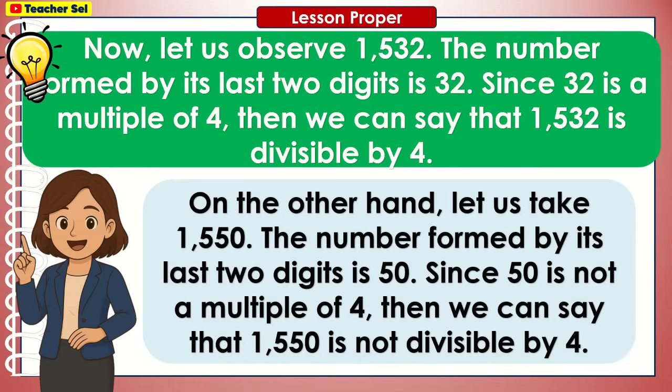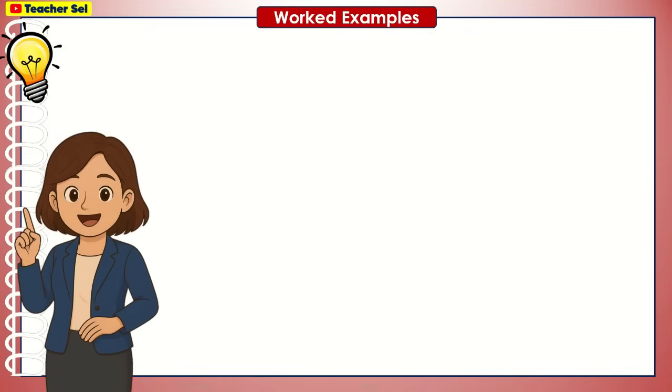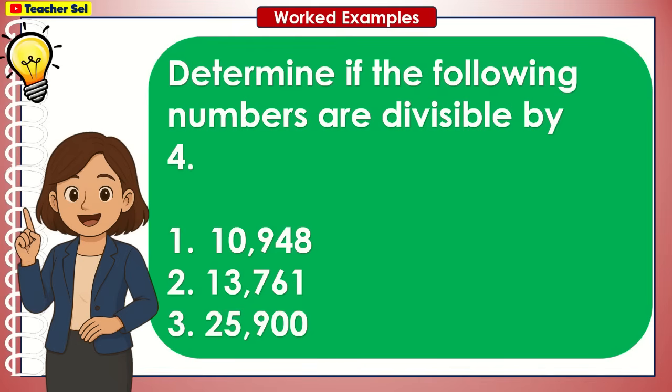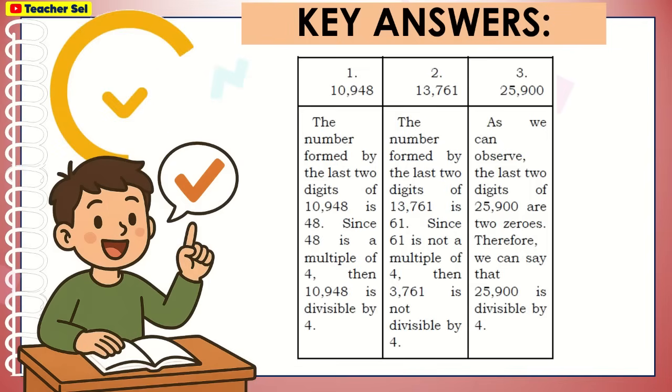On the other hand, let us take 1,550. The number formed by its last two digits is 50. Since 50 is not a multiple of 4, then we can say that 1,550 is not divisible by 4. Determine if the following numbers are divisible by 4. Here are the key answers.